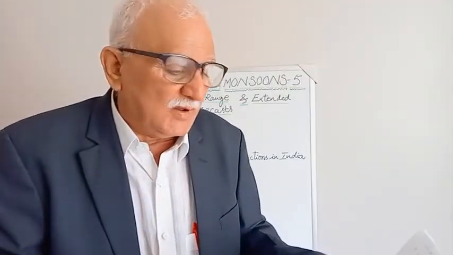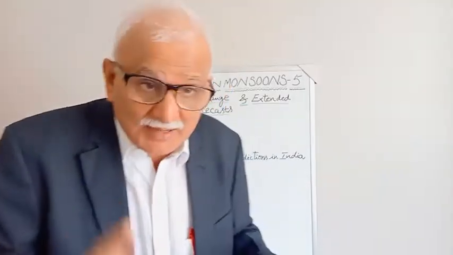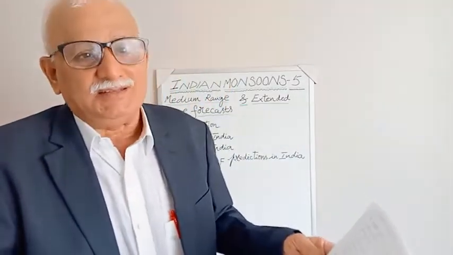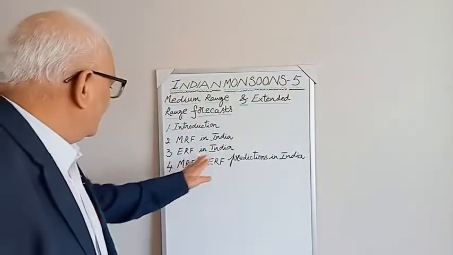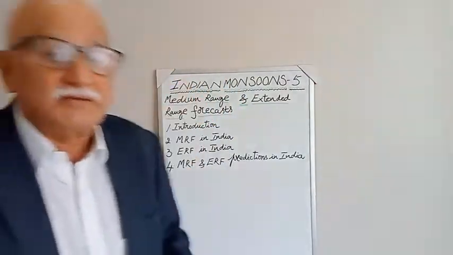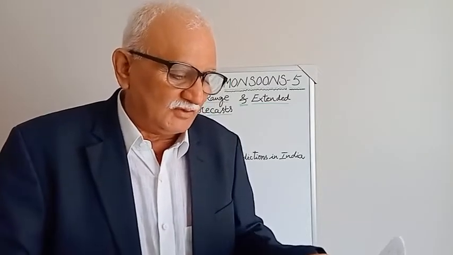Temporal, 2 weeks to 1 month. Spatial, even at Met division level. Temporal and space, this is the crux of the forecasting systems in extended range forecast, and also in the medium range forecast.